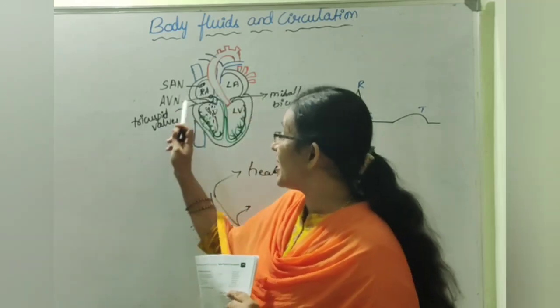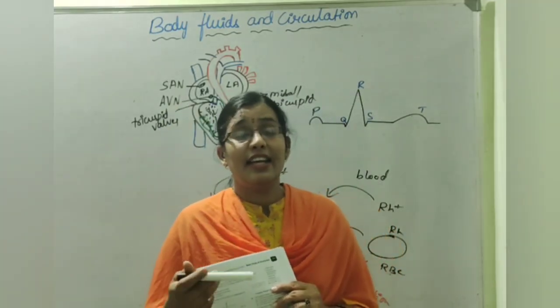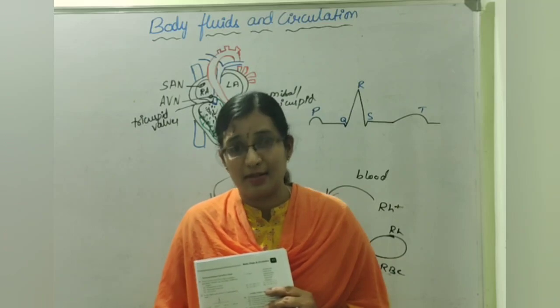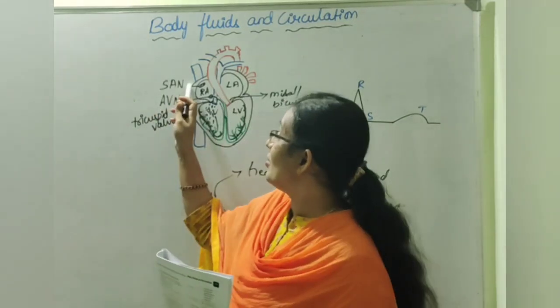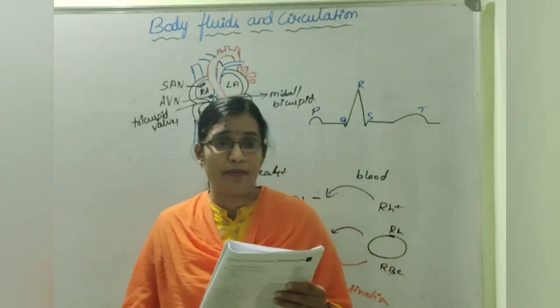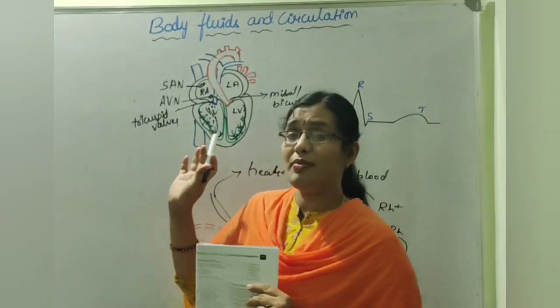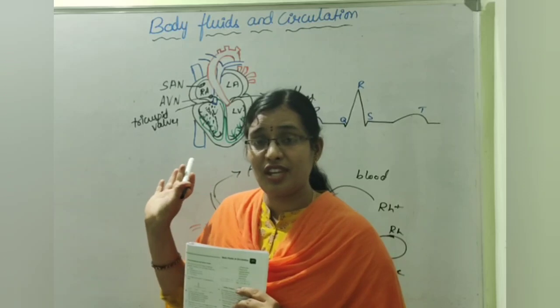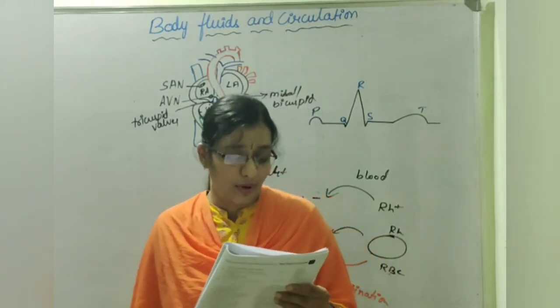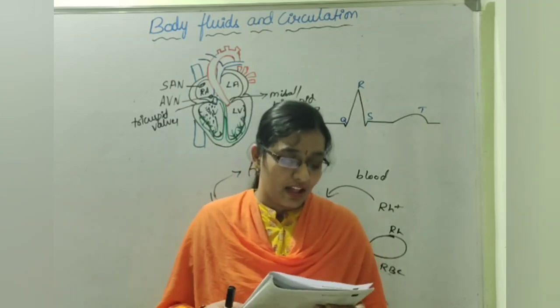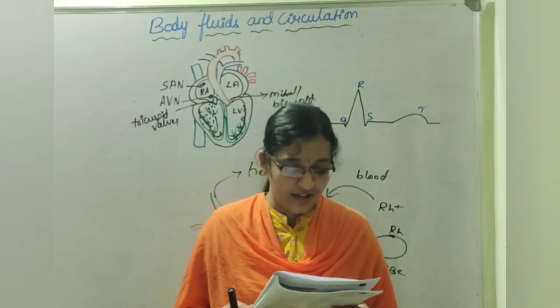See, I told you it is a pacemaker and it maintains the pace of heartbeat. So it maintains it in a rhythmic way. If it is not functioning properly, there will be a problem in the contraction of the chambers, and the heartbeat will not occur in a rhythmic way. So option D.